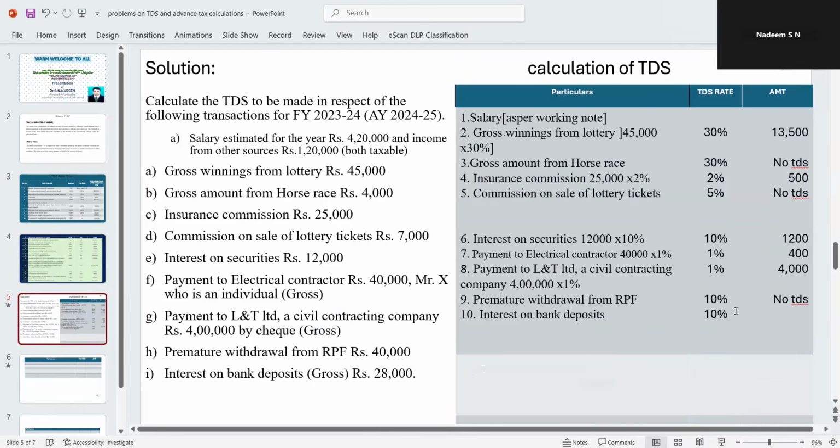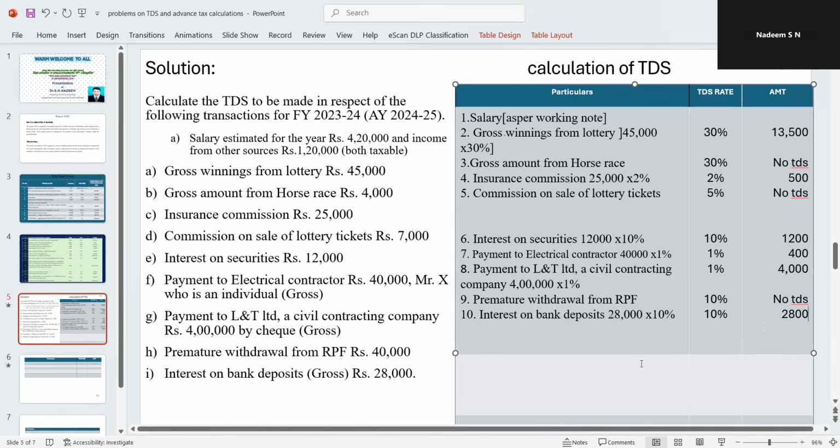What is the amount we have here with us? 28,000. Therefore, take 28,000 into 10%. So 2,800 is the answer for this.